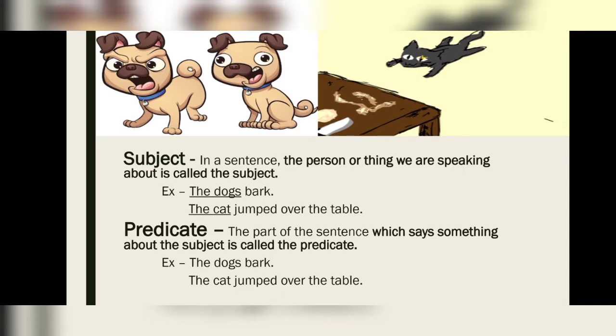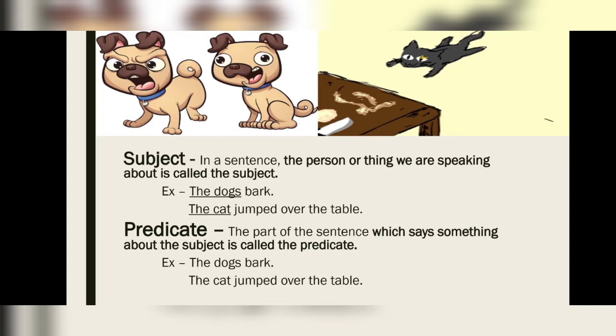Subject. Let's see what the subject is in a sentence. In a sentence, the person or thing we are speaking about is called the subject. It means the person, thing or any noun or pronoun we are talking about. There are subjects like the dogs bark. In this sentence, the underlined part the dogs is your subject and bark is your predicate.